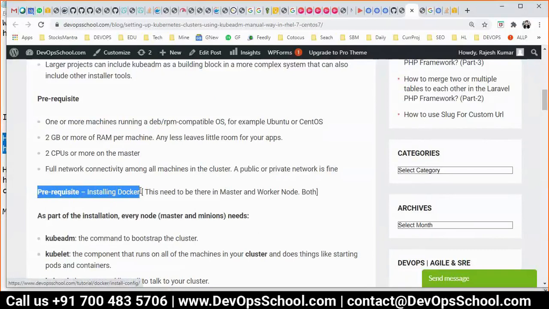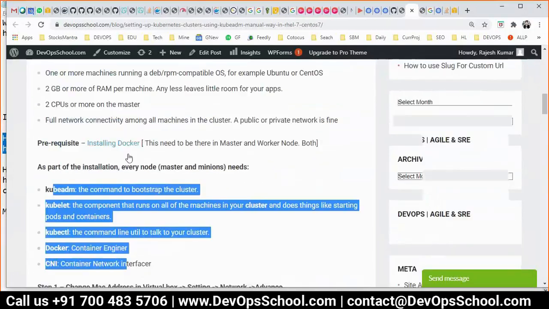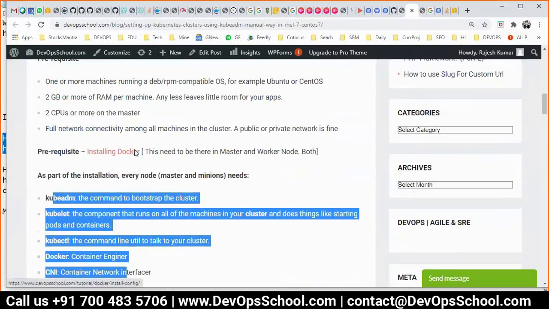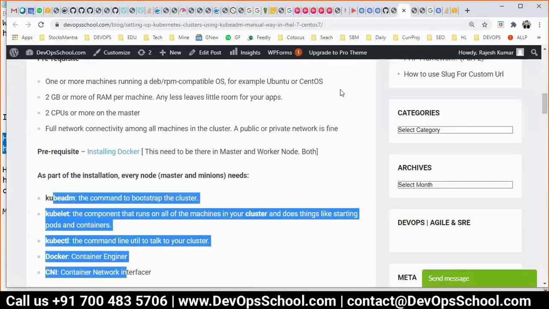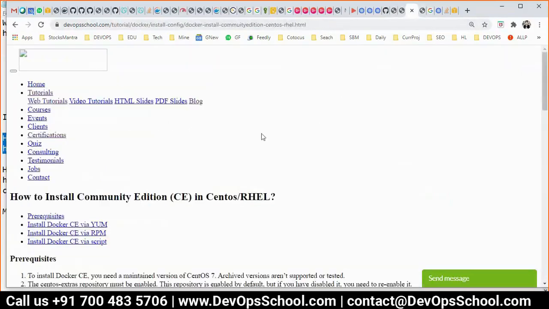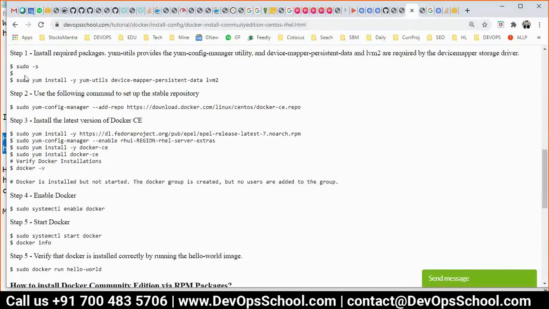Everything will be there. See here, everything will be there. But I have never installed the Docker before that. So that was a mistake I was doing. Even I forgot actually. So Docker needs to be installed. After the demo, I'll put it in the steps only. You will not forget. Even I will not forget. So you have to install Docker. So I'm installing Docker now.